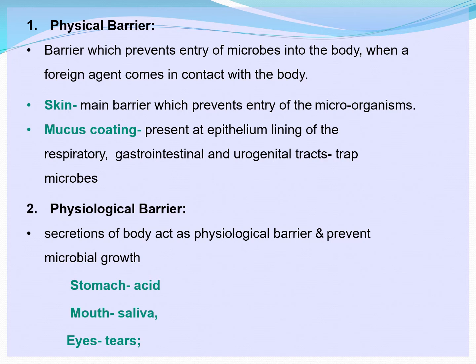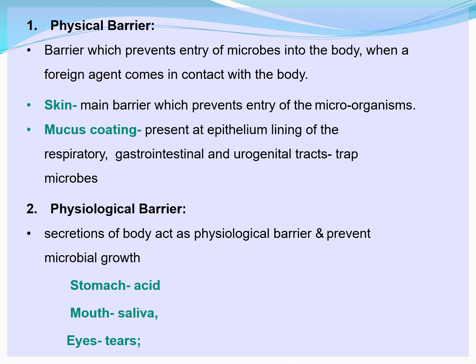Next one is physiological barrier. What do you mean by physiology? Change, some reaction which takes place. What gives a reaction in the body? Secretions. So secretions of the body act as physiological barrier and prevent microbial growth.